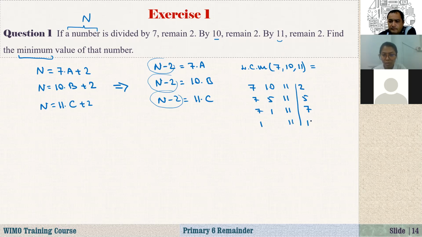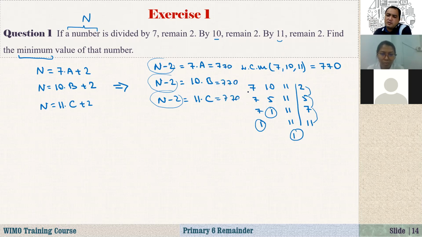So the least common multiple is 2 times 5, 10, 10 times 7, 70, 70 times 11, it is 770. So that means, what is the smallest number divisible by 7, divisible by 10, divisible by 11? That number is 770. We have a lot of such numbers, but among them the smallest one is this.